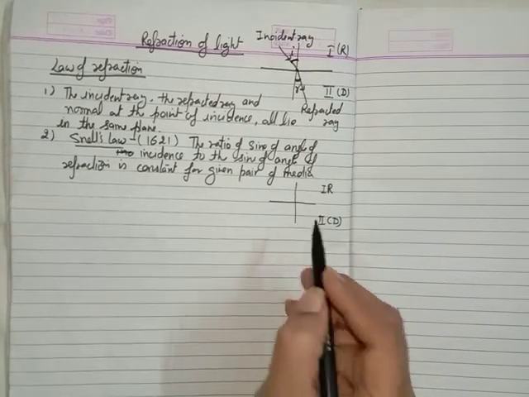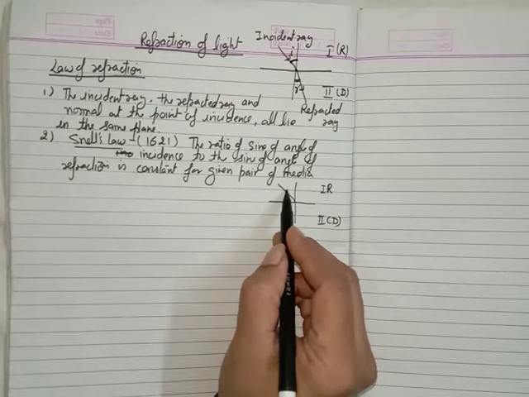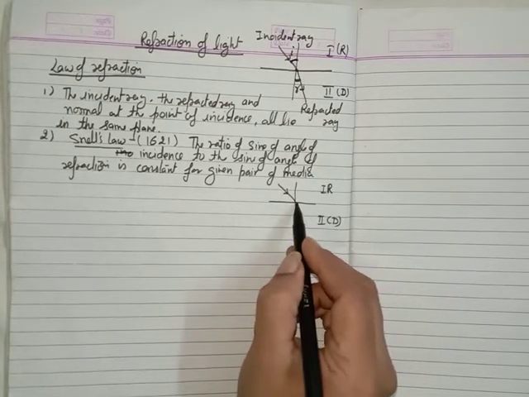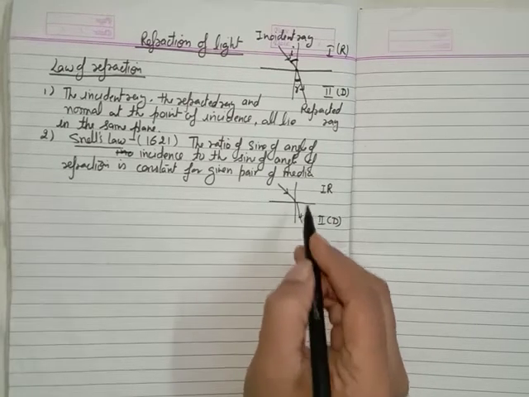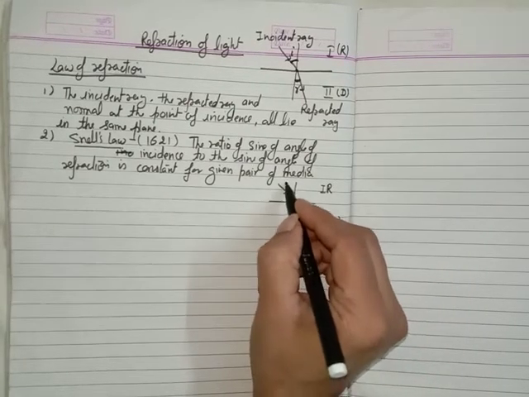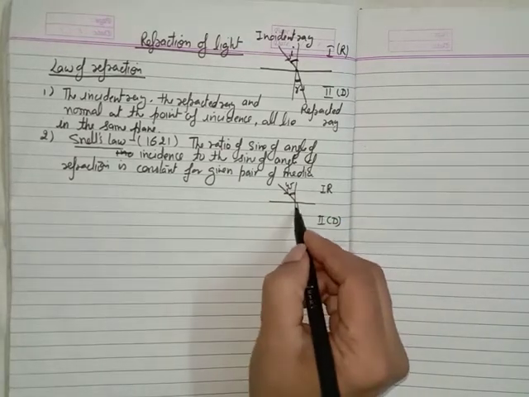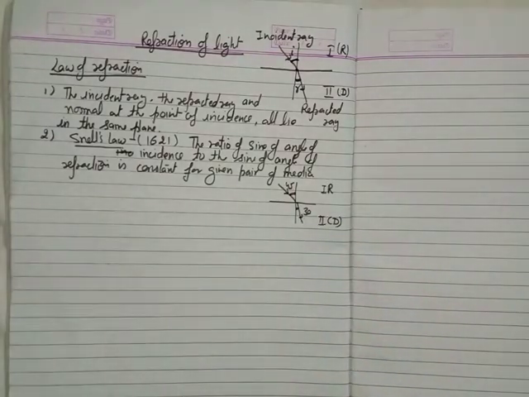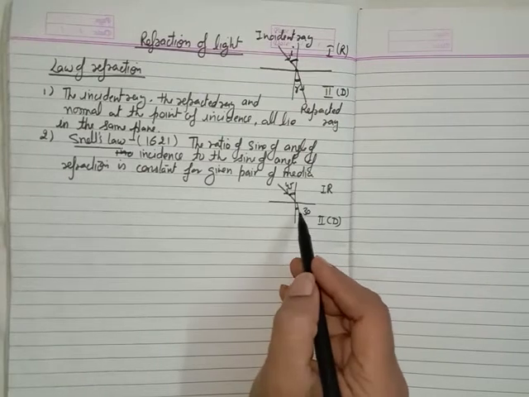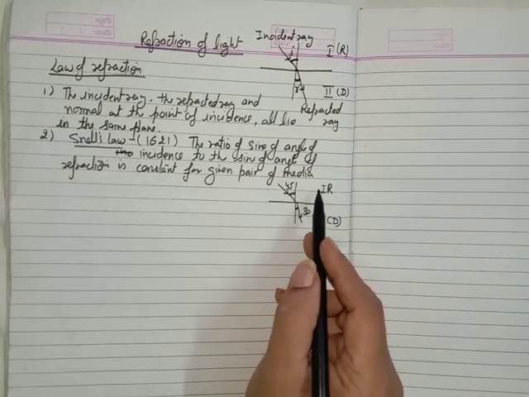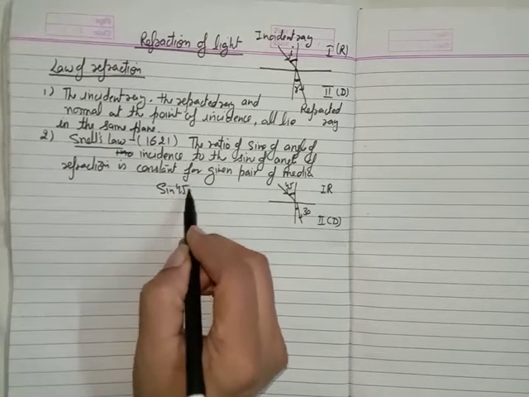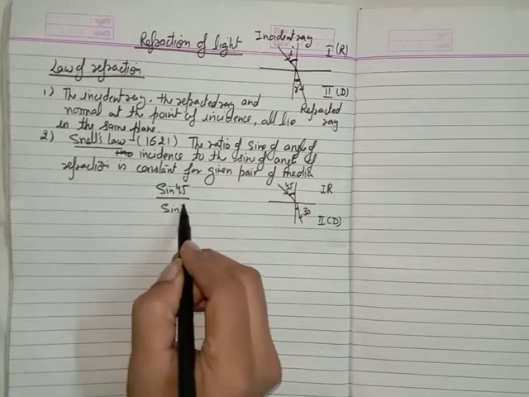Now this is the normal, and the light ray comes in this path, and we know that when it passes to a denser medium, it bends towards the normal. Suppose this angle is 45. Now this angle can be there. This is not the exact value. We are just supposing this angle is 45 and this angle is 30. And if you want to find this ratio, then what will you say? The sine 45 upon sine 30.